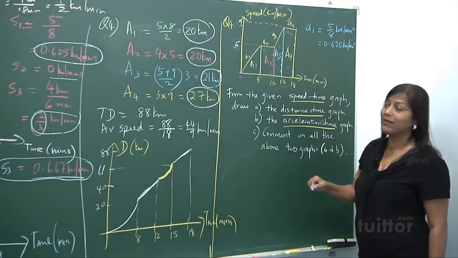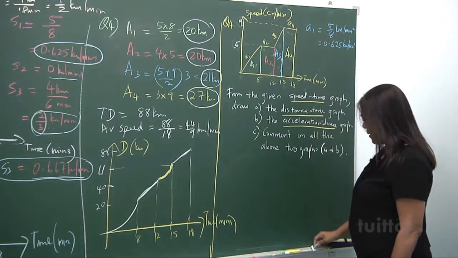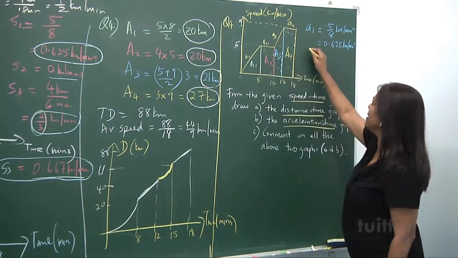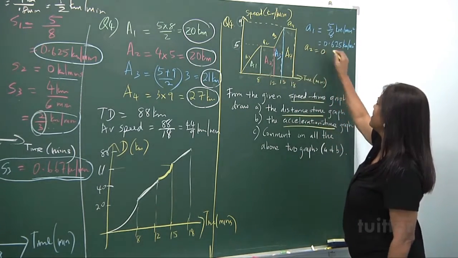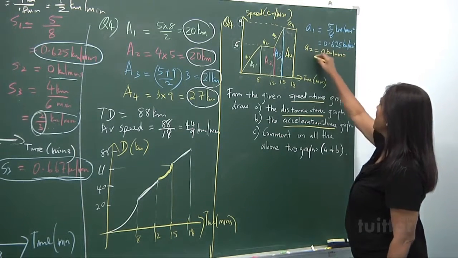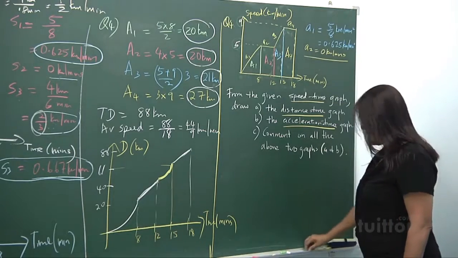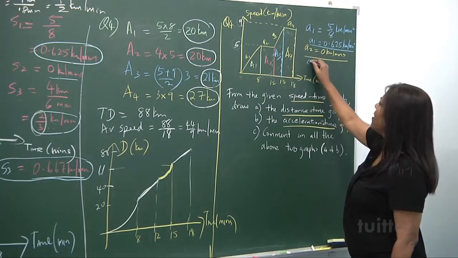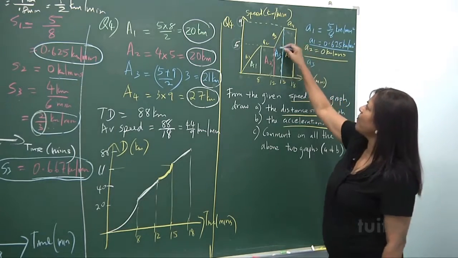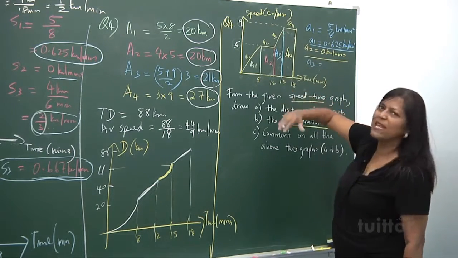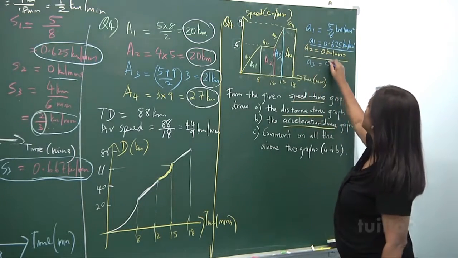Alright, that's A1. In A2, what can you say about A2? A2, there's no acceleration. Alright, A2 is 0 kilometers per minute square. Alright, that's A2. This is A1. Take note of it. Alright, in A3, from 5 to 9, that's a speed jump of 4 kilometers.